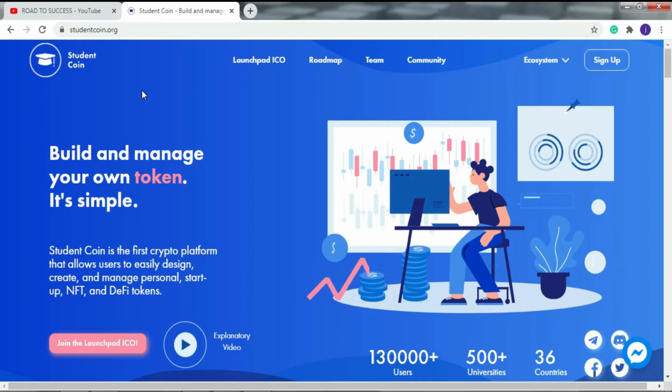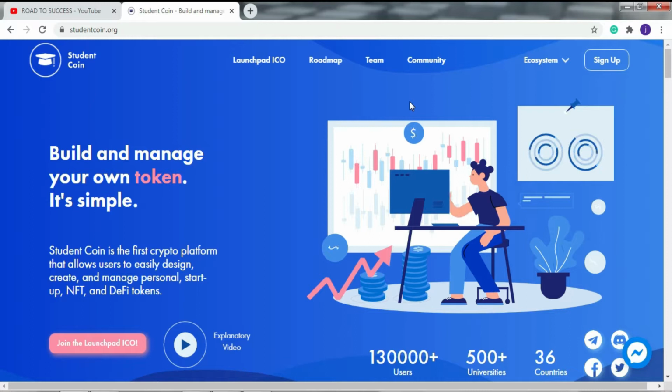In today's video we will discuss Student Coin. So friends, this is the official website of Student Coin. Studentcoin.org is their official website link. You can get this link in the description of this video. This is the interface of the Student Coin official website. Look, here is the launched ICO, then roadmap, team, community, and other options. Now we check more details about this project on their official website.